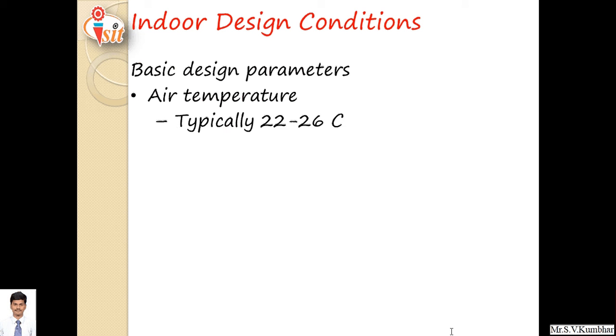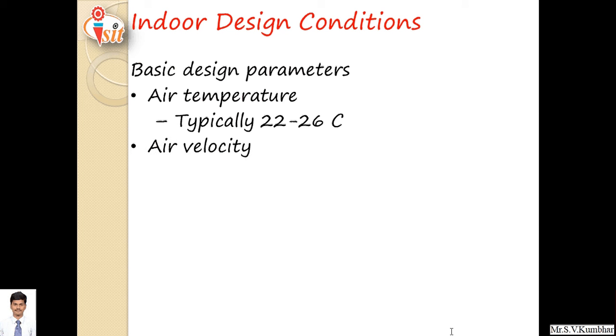Generally, the comfort temperature range falls between 22 to 26 degrees centigrade, but this air temperature is dependent on the region. For example, in a tropical region, the comfort zone may be different. On the pole side, it may be different. On the line of Cancer, it may be different.